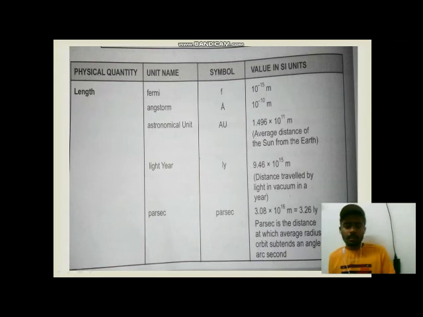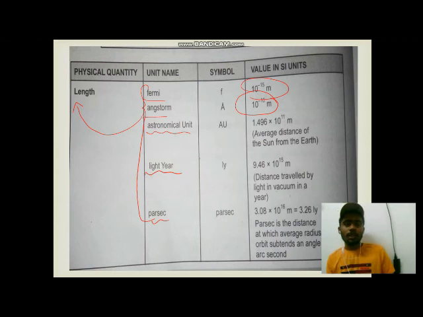Okay, this is a thing which is given in NCERT. Remember that Fermi, angstrom, astronomical unit, light year, parsec, all these are units of length. Here you can remember Fermi and angstrom are units of length, but we forget the others: astronomical unit, light year, parsec. All these are units of length. That is the thing you must remember. And 1 Fermi is 10 power minus 15 meter. 1 angstrom, everyone knows, is 10 power minus 10 meter.